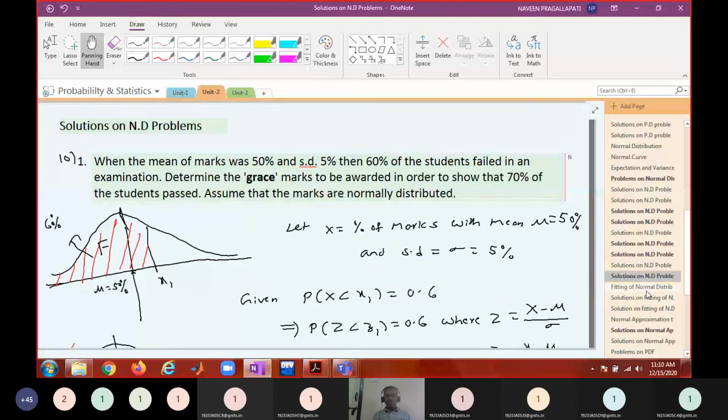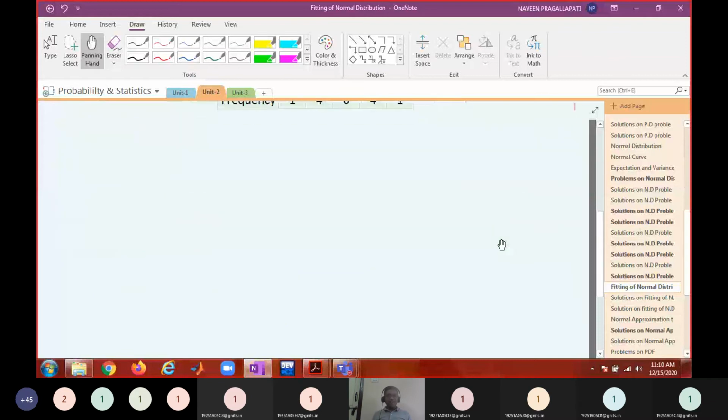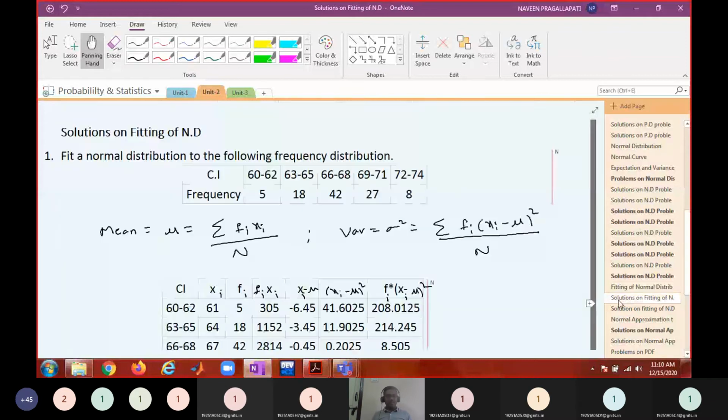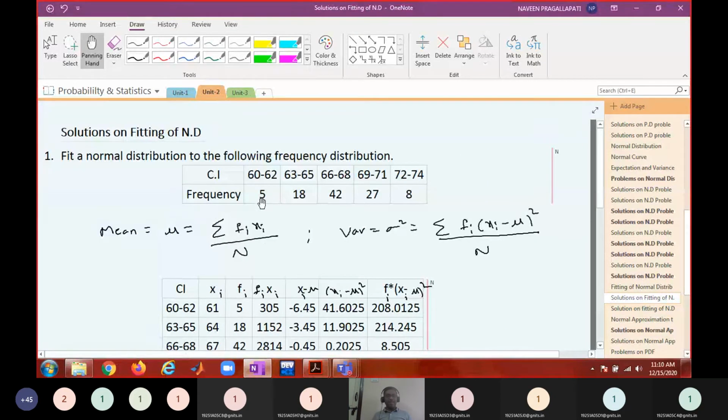Okay, so after that we have seen fitting of normal distribution also. For this fitting of normal distribution, because this is a grouped frequency distribution, this is a long problem actually. We have written the class intervals in column wise.